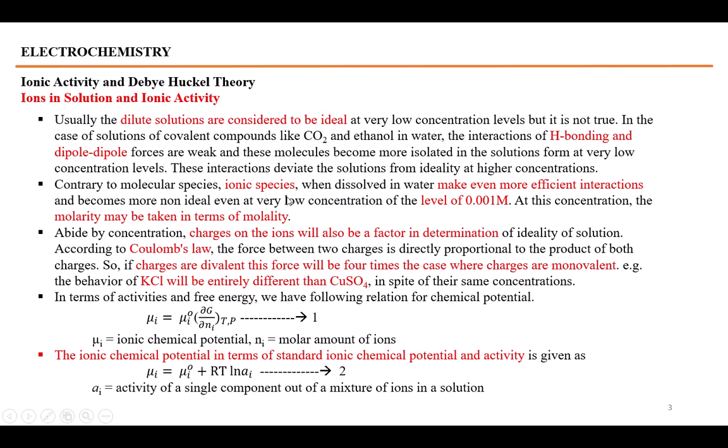So these interactions of ionic species make ionic solutions in water even more non-ideal, even at a very low level of concentration. But whenever we consider 0.001 molar or lower concentrations, these interactions are considered to be little bit ideal, and at this concentration the molarity can be taken to be equal to molality because it is a very low level of concentration.